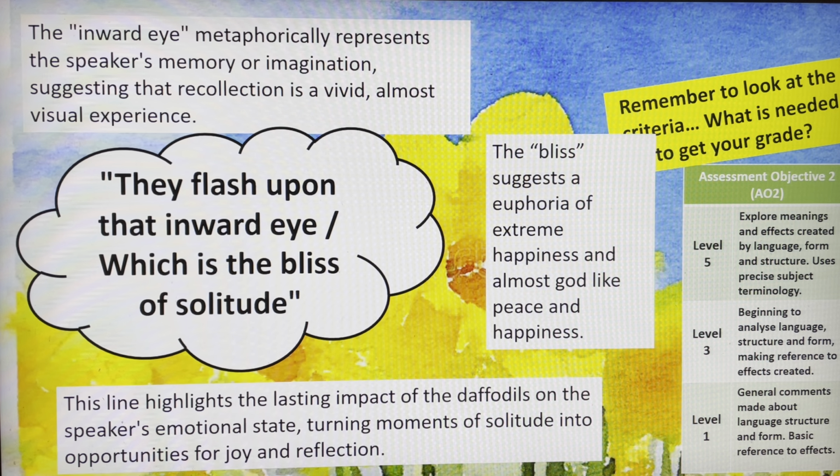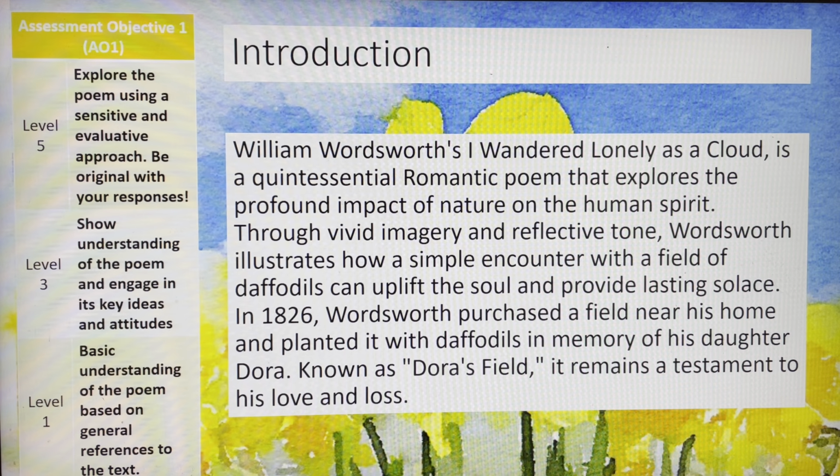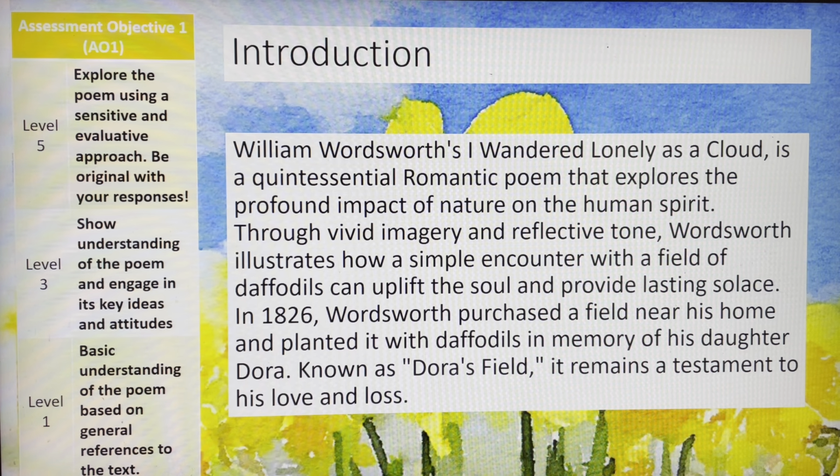And now we're going to move to a possible essay about this poem. As normal, we're going to focus on the introduction, a start, a middle, and an end. Here is the start of a possible essay. You'll note it's about 4 to 5 sentences long, uses a bit of context information, and deliberately shows understanding of the poem and engages with its key ideas. This would then be the beginning of about a grade 6 response. You'll notice some of the language here is taken from the notes you've already made, and deliberately it's a quite short introduction or overview of the poem.